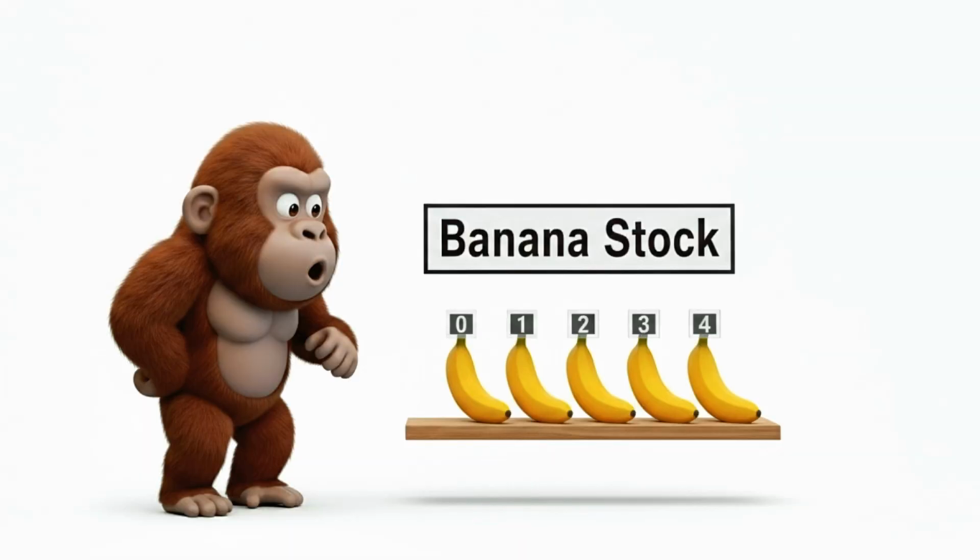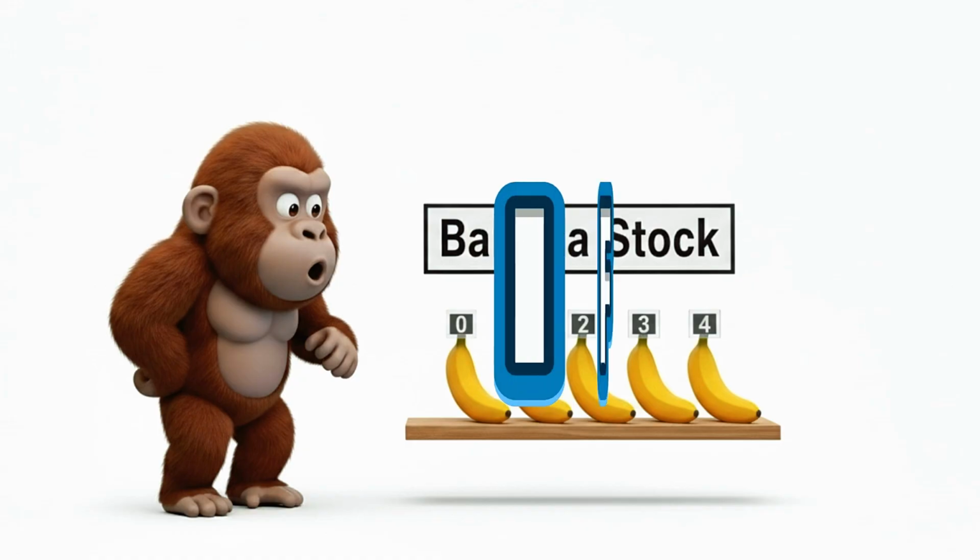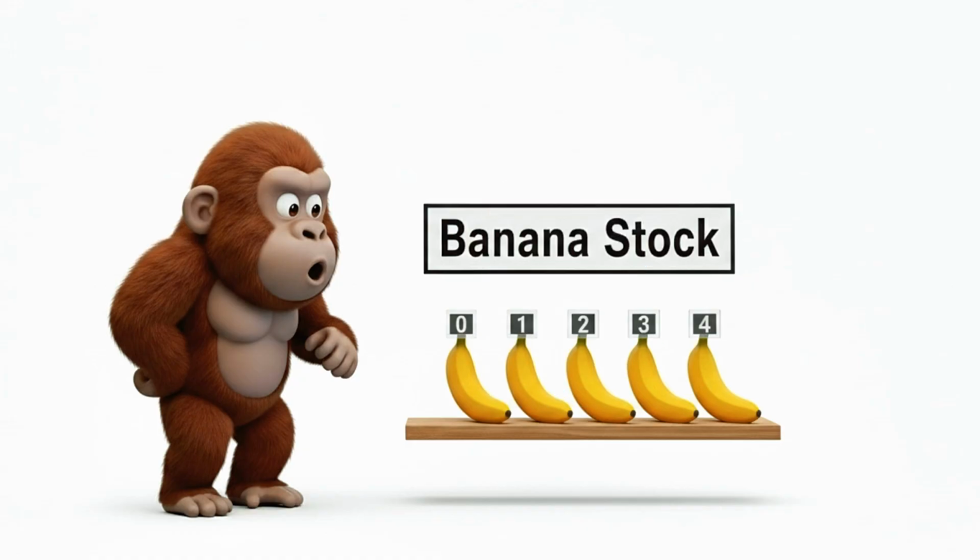If you ask for position 0, he gets the first one. Confusing? A little, but just accept it. It's easier that way. The list helps organize the mess. Without lists, Instagram wouldn't exist because each of your photos would be like a banana on a huge shelf.